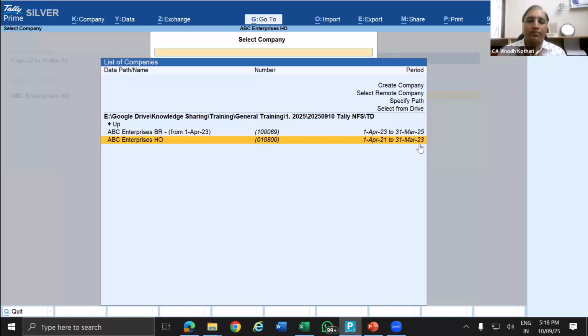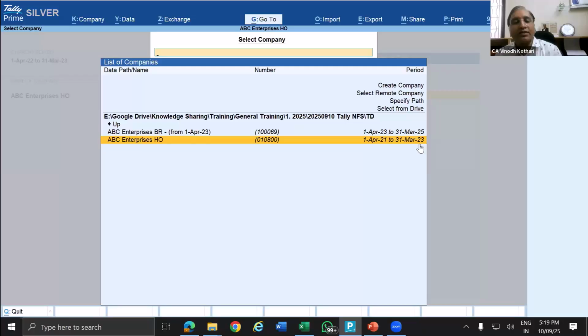And I assume that the financial year data of 21-22 is correct and final. There are no changes in that. It is as per the previous year audit report. And current year 22-23, I am doing the audit and that data is the current year data. That means in the same Tally, I have both current year data and previous year data.